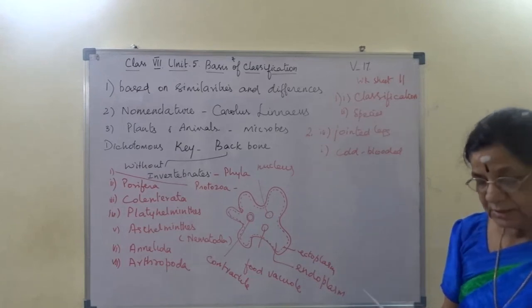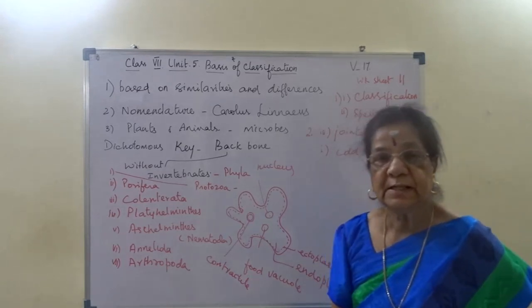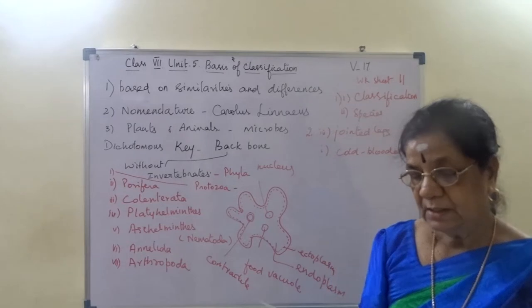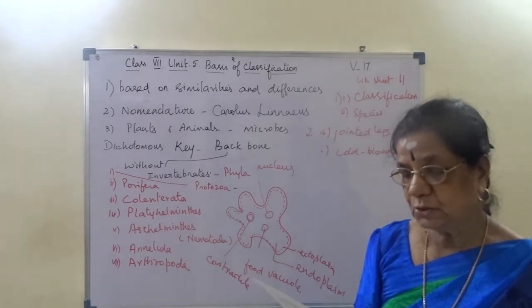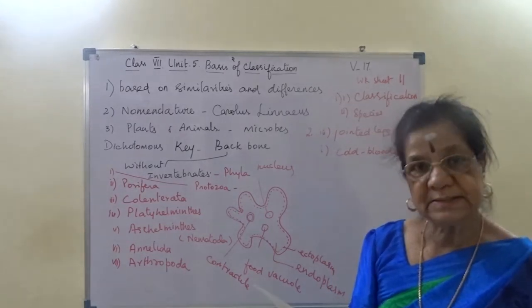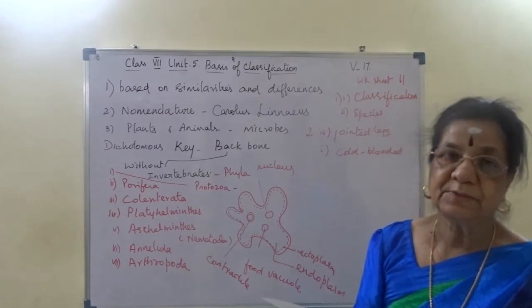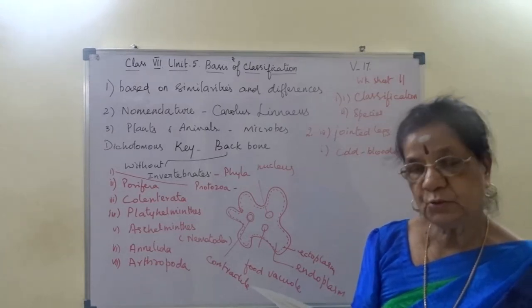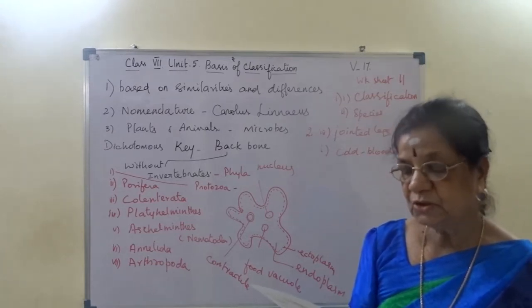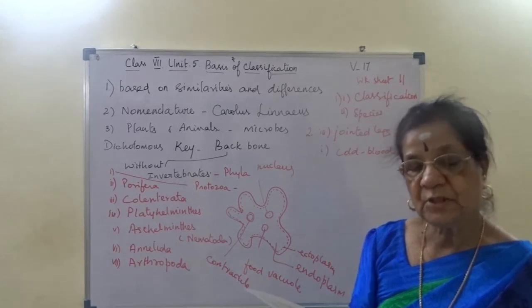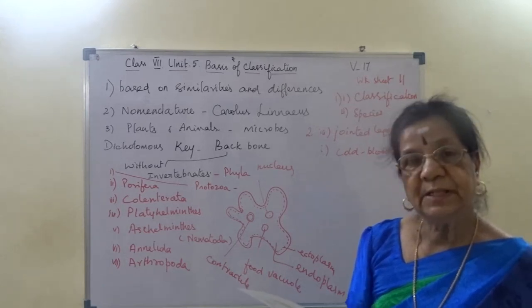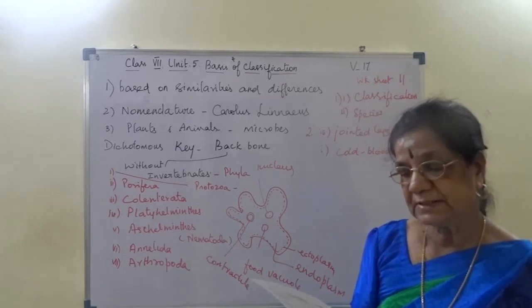Question 3: what is a dichotomous key? It is a tool used to classify organisms based on their similarities and differences.